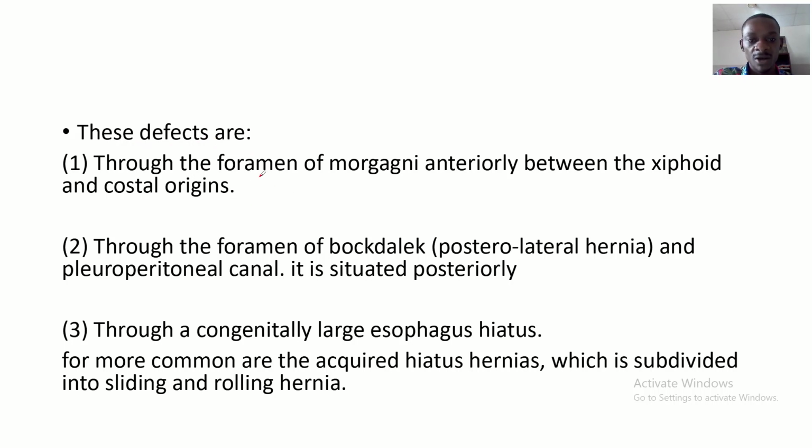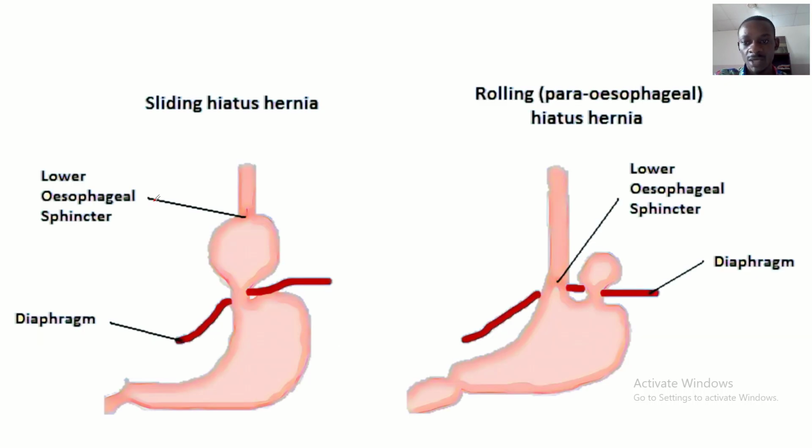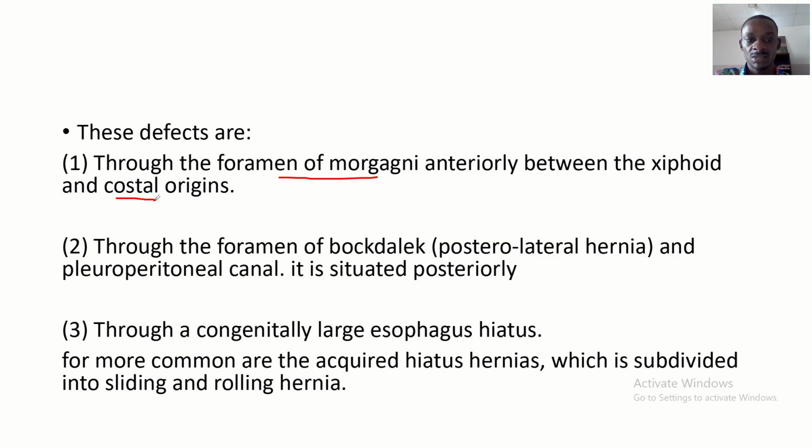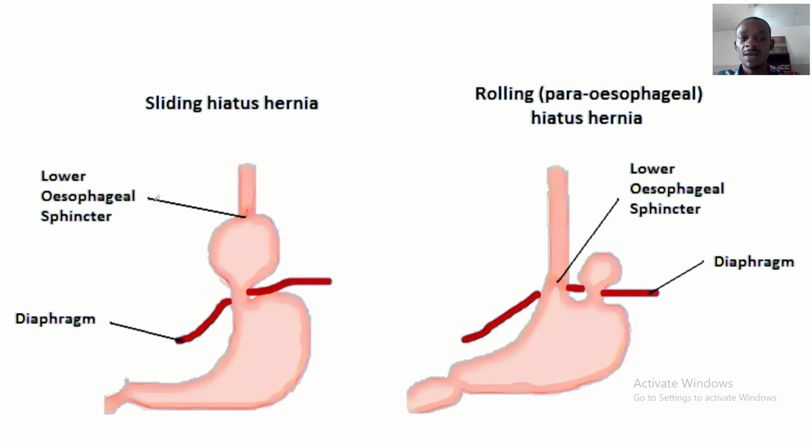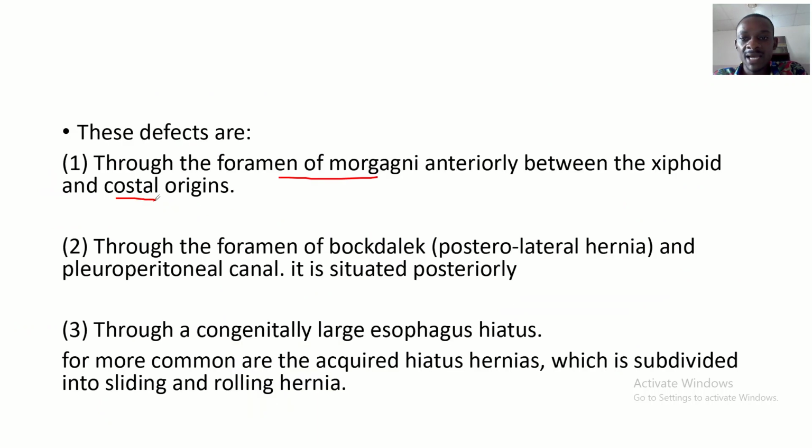Through the foramen of Morgagni anteriorly between the xiphoid and costal origin. After this, we'll be talking about sliding hernia and the rolling hernia. These defects may arise through the foramen of Morgagni anteriorly between the xiphoid and the costal origins.